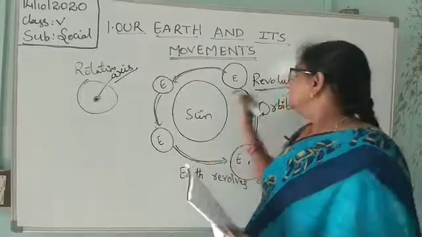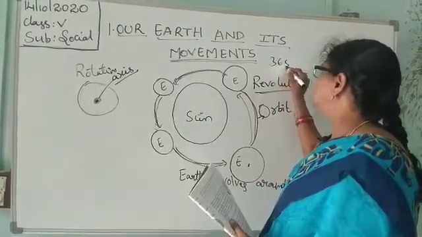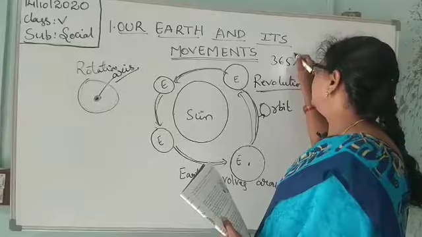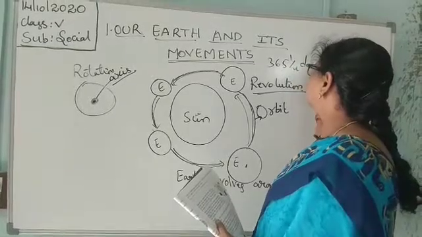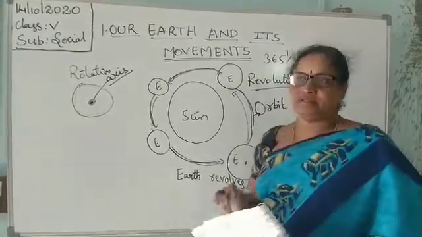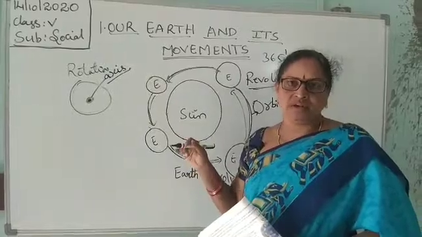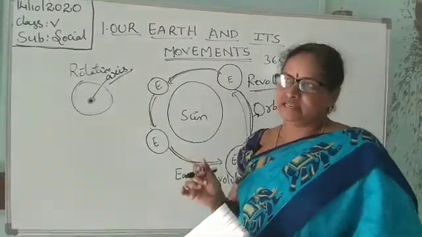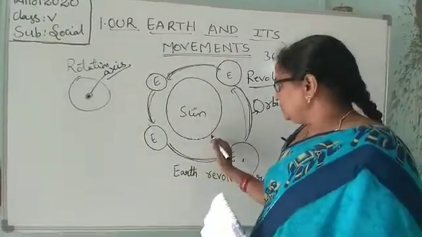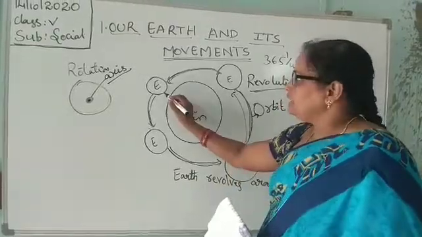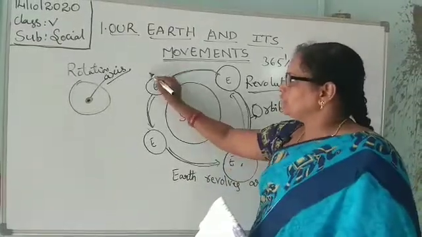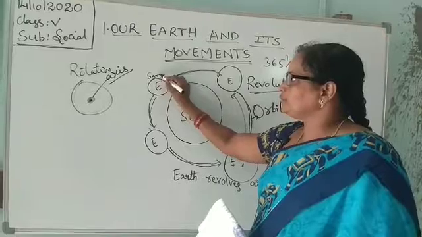It will take 365 days. What will happen with this revolution? It causes seasons. When the earth becomes very near to the sun, it is summer.